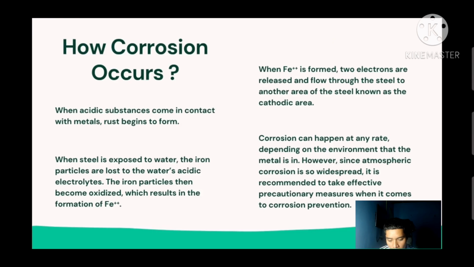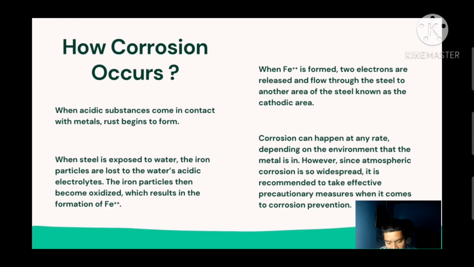So, how does corrosion occur? Corrosion occurs when acidic substances, including water, come in contact with metal, such as iron and steel. Rust begins to form. Rust is the result of corroding steel after the iron, or Fe, particles have been exposed to oxygen and moisture. When steel is exposed to water, the iron particles are lost to the water's acidic electrolytes. The iron particles then become oxidized, which results in the formation of Fe.